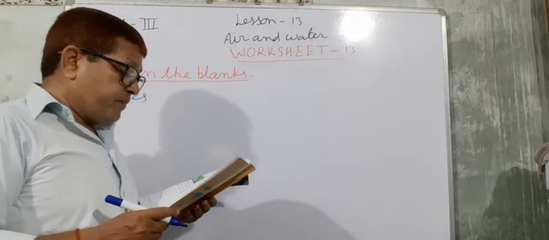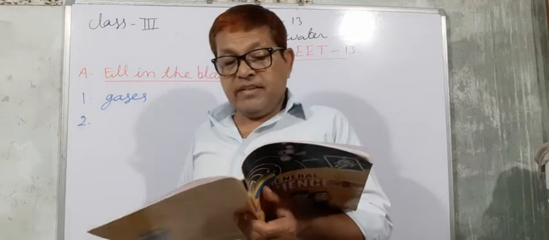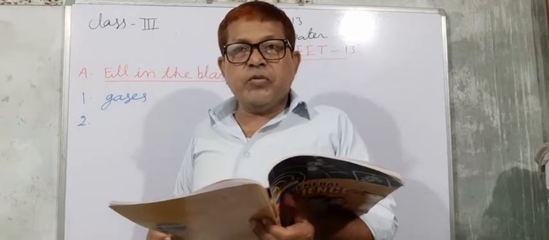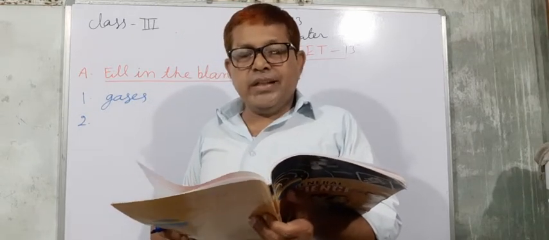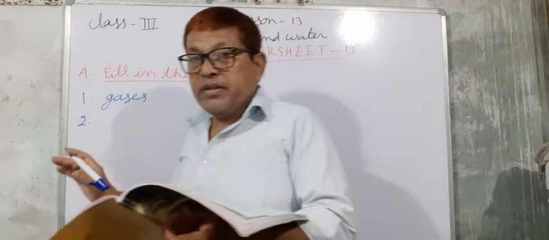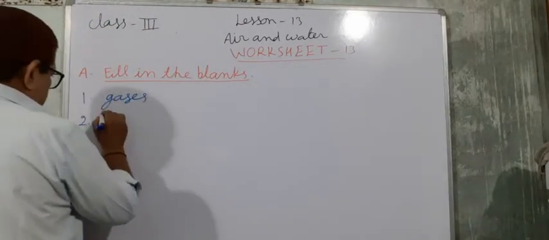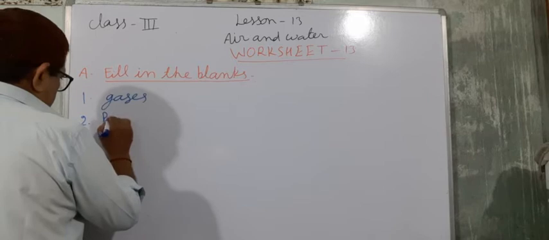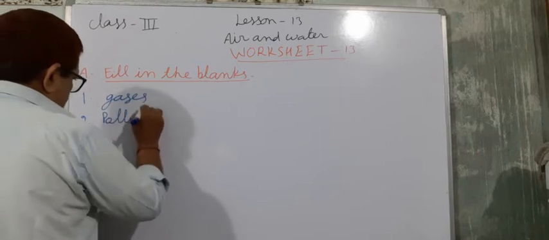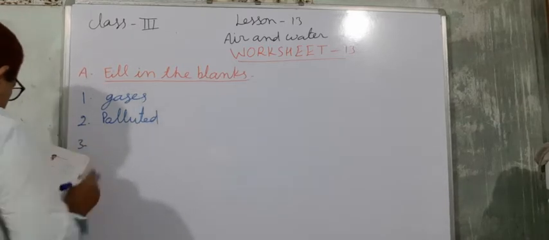Now next, polluted air is bad for health. So you have to write here polluted. Polluted air is bad for health. Here you have to write polluted.